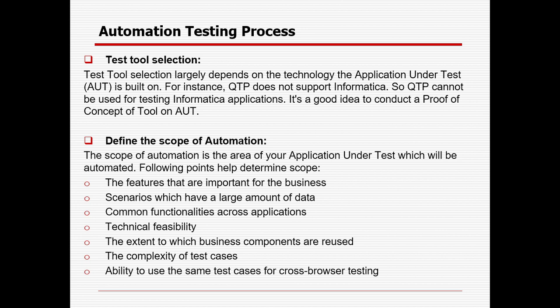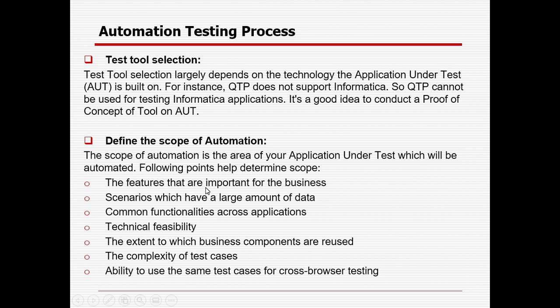Then define the scope of the automation. All the steps are really important. Unless you are very clear about what you want to automate in real time, it will not be successful. The scope of automation is the area of your AUT, or application under test, which will be automated. These are the points you need to remember while defining the scope of the automation.